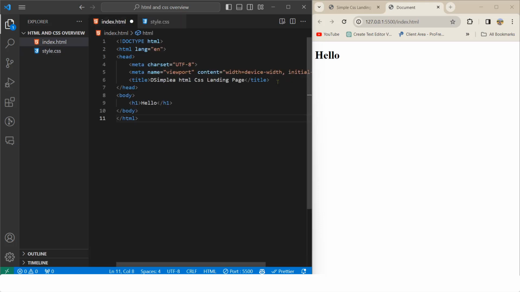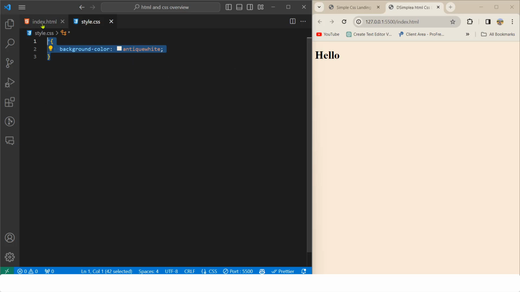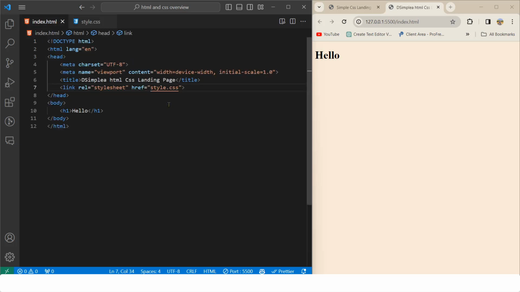Now we need to link this to the HTML. My Copilot recommended a CSS folder, but we did not actually create any CSS folder. It was just created in our current folder, so we do not need to change anything. As you can see, when I press Ctrl S and save this, my background color changed to antique white. I'll remove this part, but as you can see, my CSS is working perfectly alright.